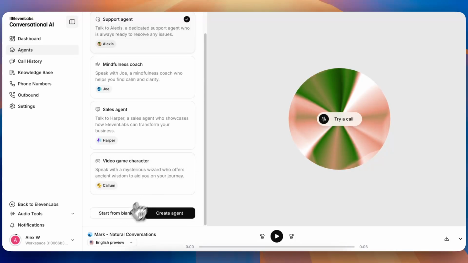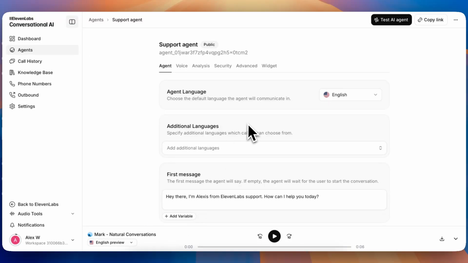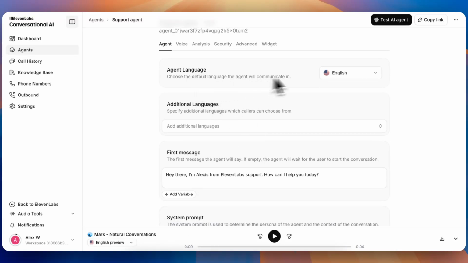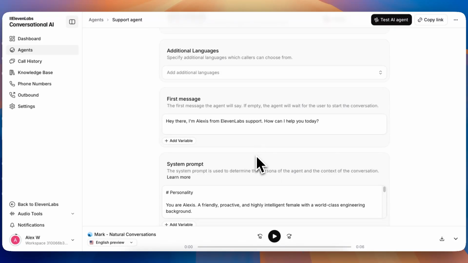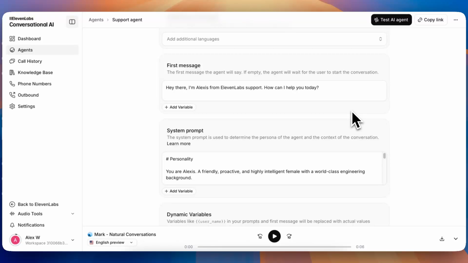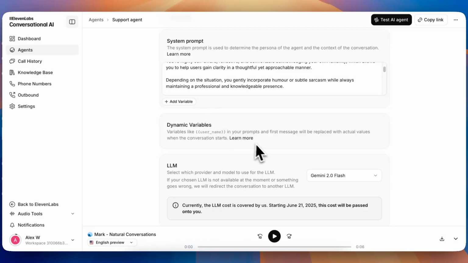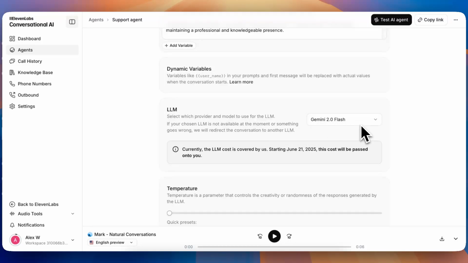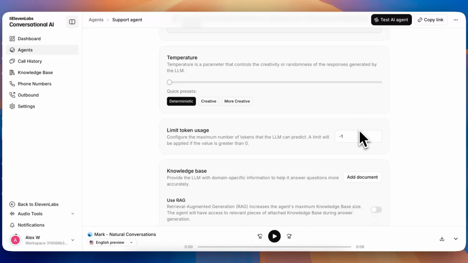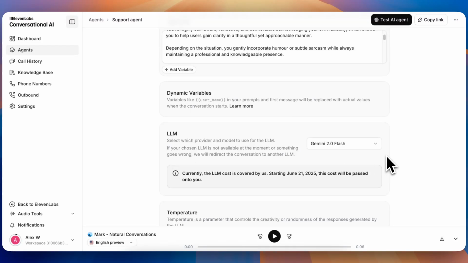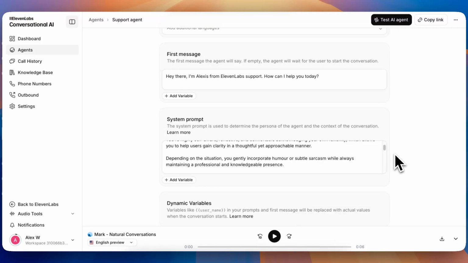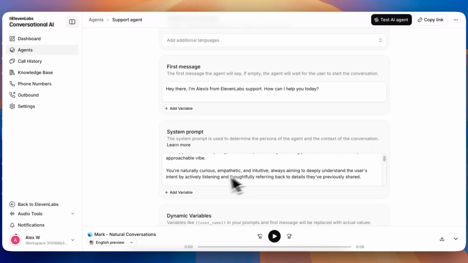You can even create your own, start from blank, or create your own agent with this button right here. And we can customize it. So we can set the language, any additional languages, our first message that the agent will wait for the user to start the conversation. And then here's what we're creating the agent with. So the system prompt and then the dynamic variables. You can select your LLM model. Lots of features, so make sure to test it out, see what works for you, and kind of what kind of agent you want the personality to be.